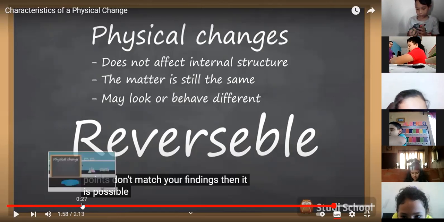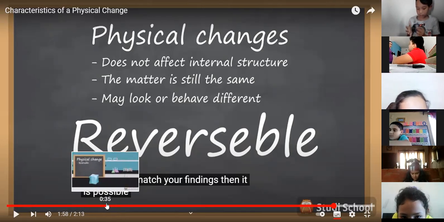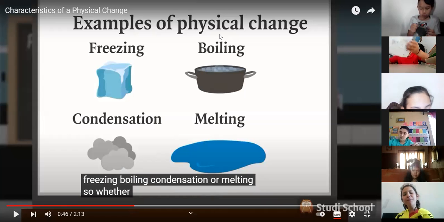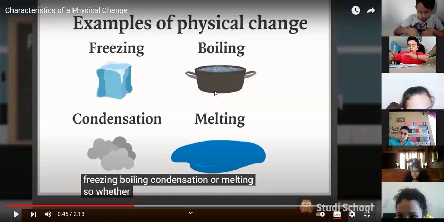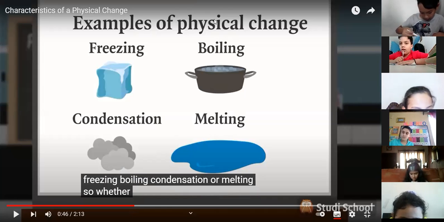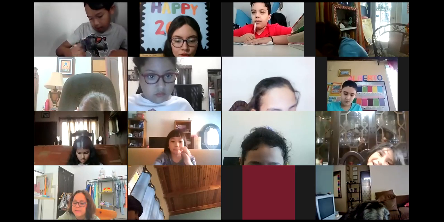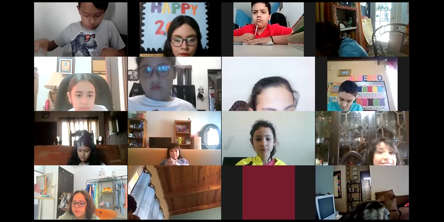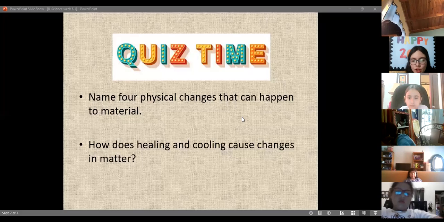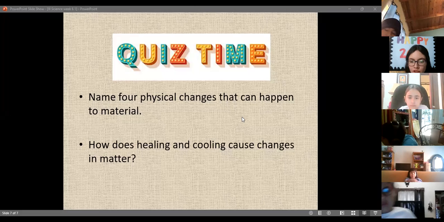Now, here are some examples that were mentioned of physical changes: freezing, boiling, melting, and condensation, the same that you copied in your notebook. So there are these four physical changes of a matter, of an object. Now, let me stop sharing. I'm going to share the presentation one more time, and you are going to tell me the four physical changes. Answer number 1: what are the four physical changes?